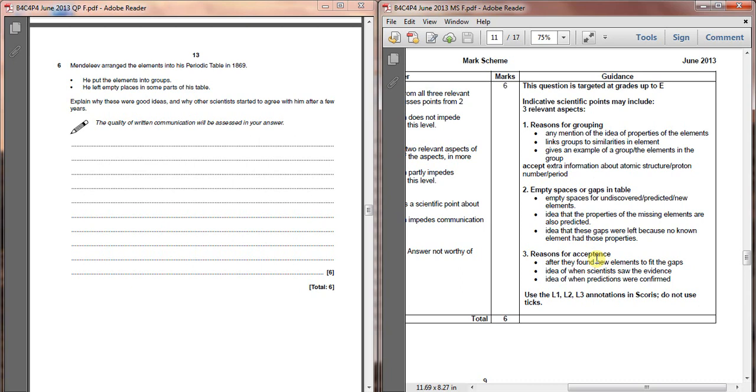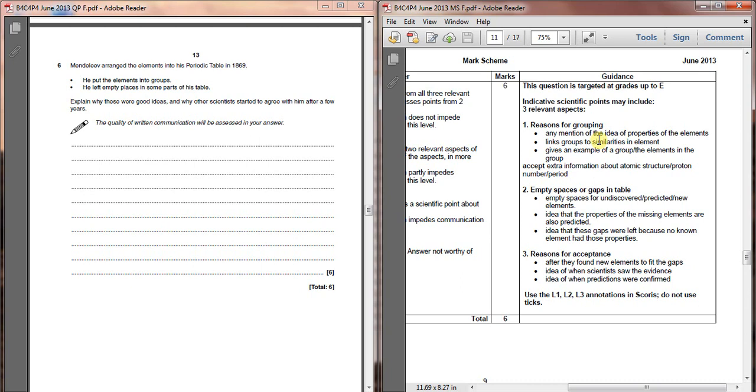So, area number 1, you put the elements into groups. Here you've got the idea, any idea, that the reason he put the elements into groups is because of the way that those elements have their properties, the way those elements behave. So, elements that behaved in the same way were put into the same group. And that was the key thing, the first thing that he did.